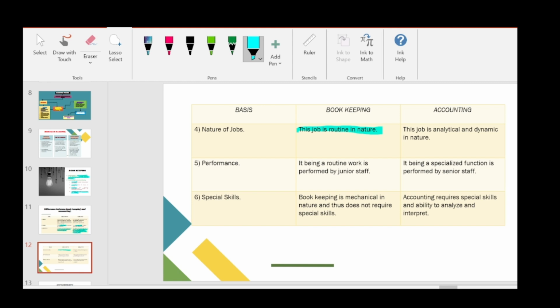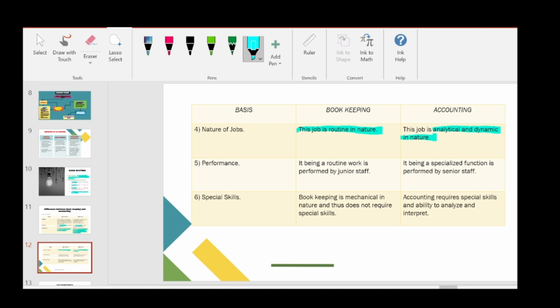Whereas accounting, the job is analytical and dynamic in nature. Accounting, we need to summarize, after summarizing the financial statement, what we will do is we will analyze the financial statements. So for analyzing, we can do analysis in many different ways. So the process of accounting involves skill. So that is not a mechanical job, that is not a routine job. So it is analytical and dynamic in nature.